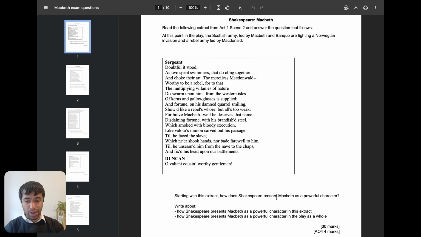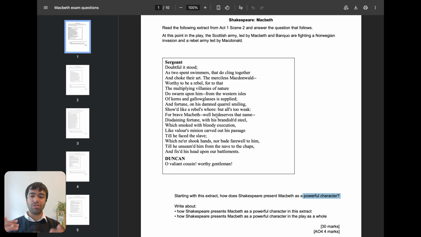First thing to do is find out what the question is really about. It says, how does Shakespeare present Macbeth as a powerful character? We can underline that, and then we can see what the extract is. It says Act 1, Scene 2, so it's right at the beginning. It's when Macbeth and Banquo were fighting the Norwegian invasion against the rebel army. So then you've got the extract.